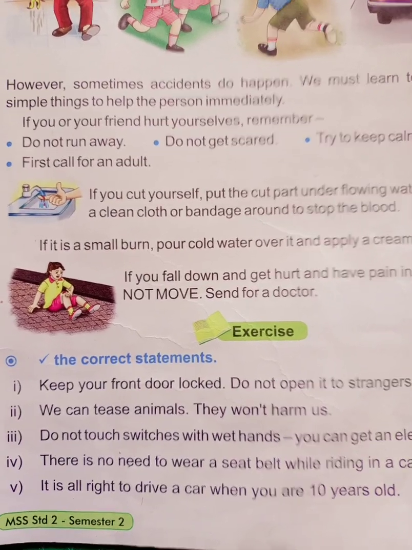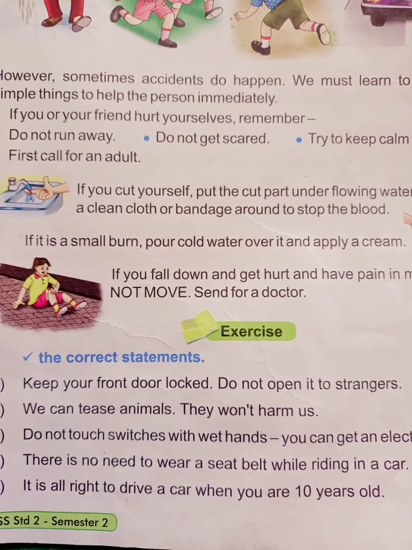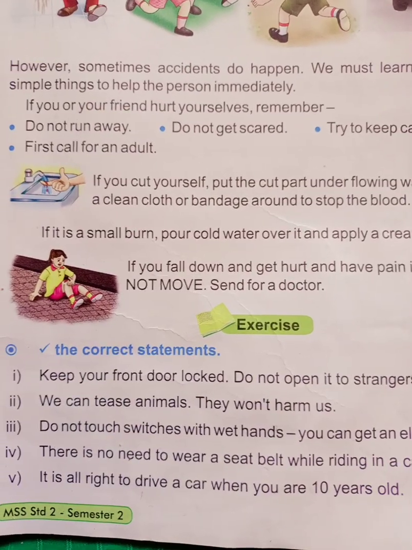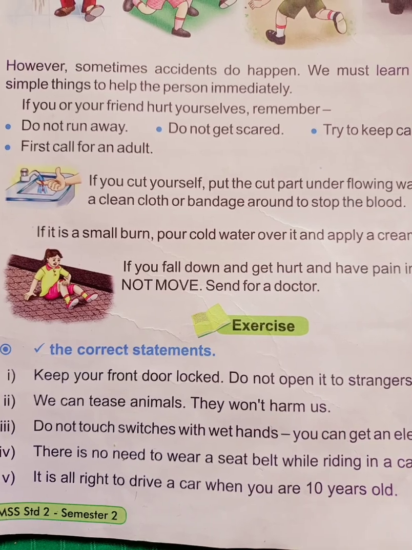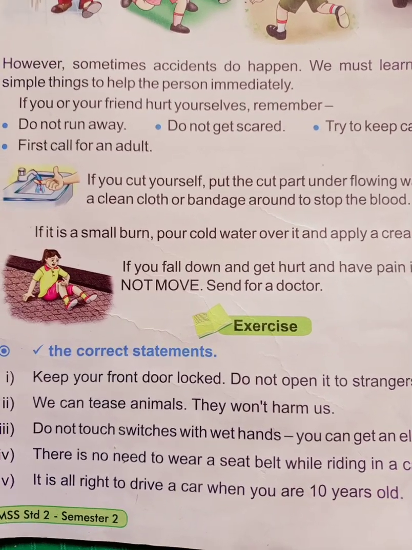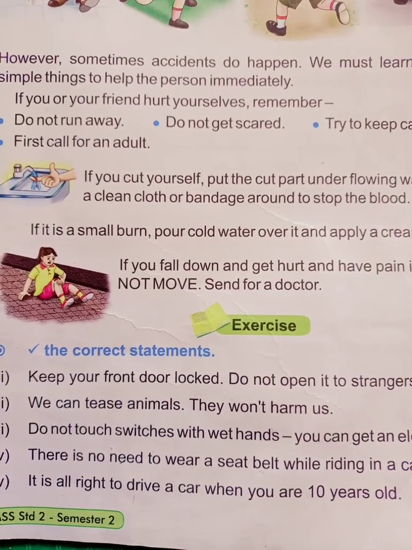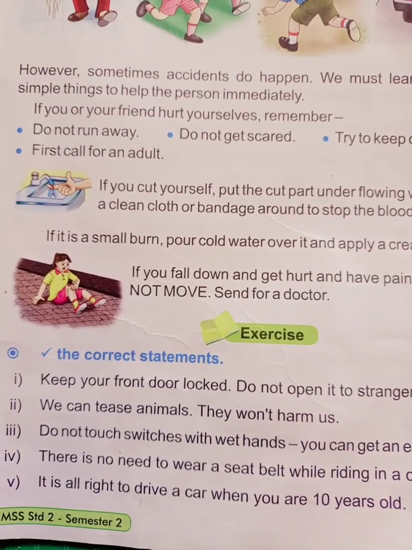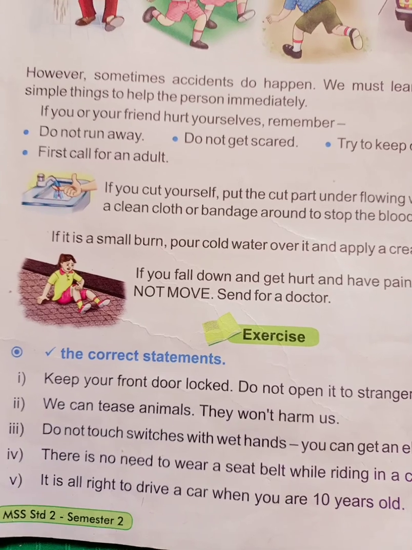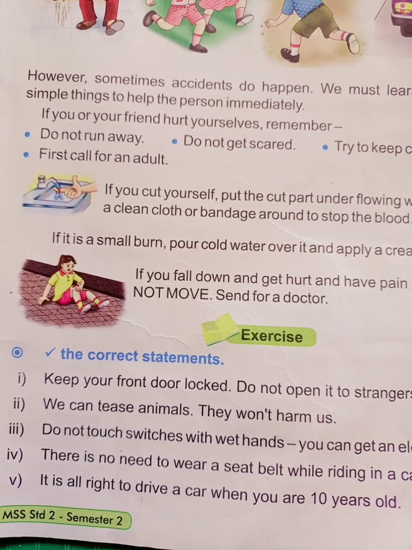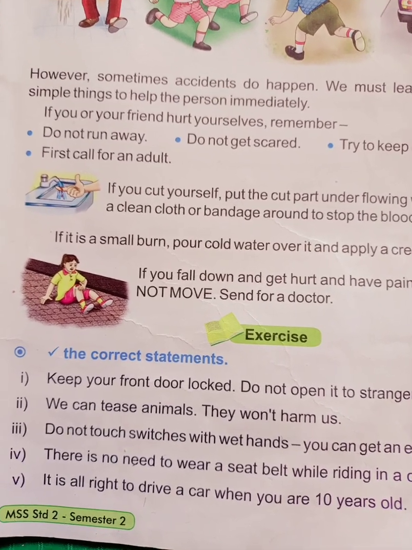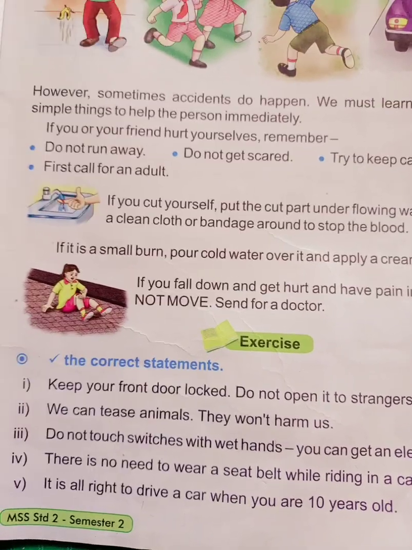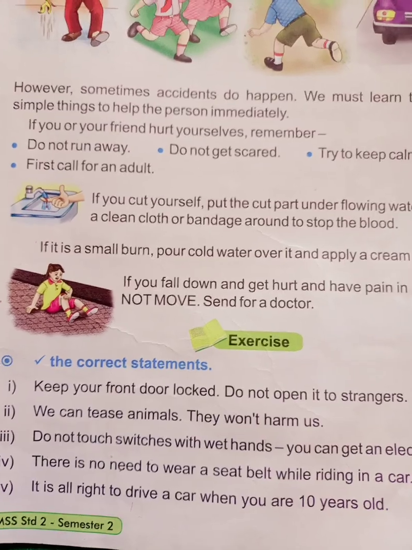Next, the exercise part. First one, tick the correct statement. Keep your front door locked. Do not open it to strangers. Is that a correct statement? Wrong, because if you open the door, strangers may come inside our home. That is very dangerous. So that statement is wrong. Every time we have to lock the main door.